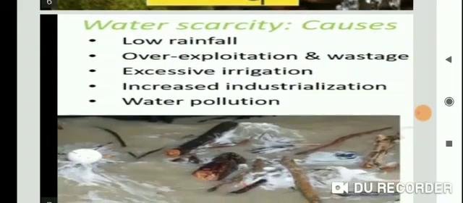Next, water scarcity. What is water scarcity? Water scarcity is the result of depletion of the limited availability of fresh water. Our large population requires more food, so agriculture is required on a large scale. As more water is required, the supply of water to wells and rivers gets reduced.